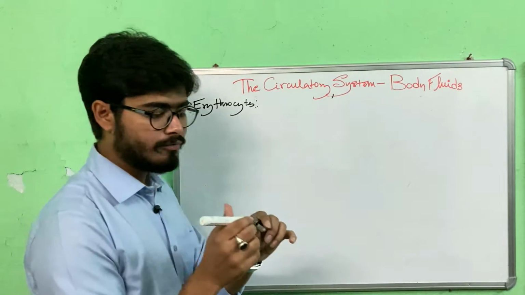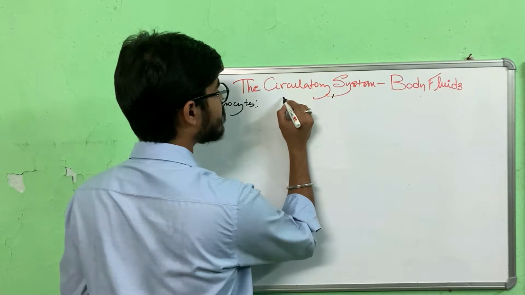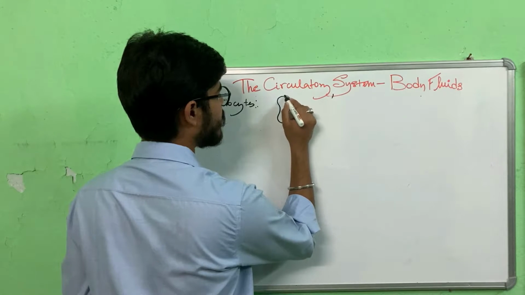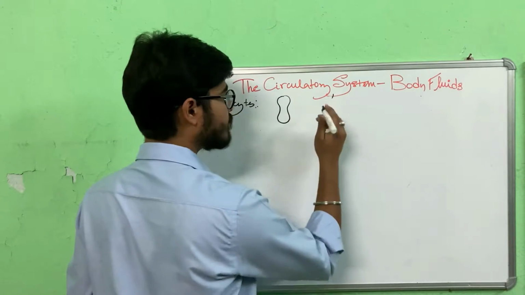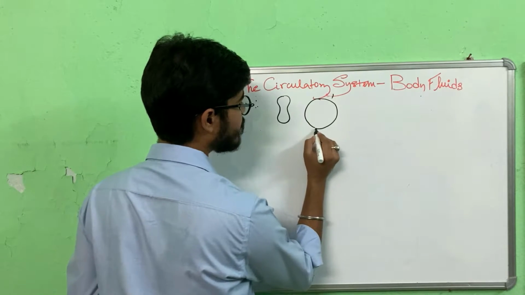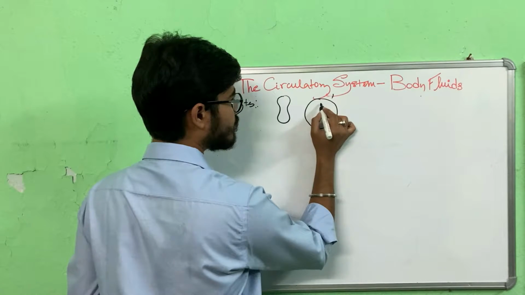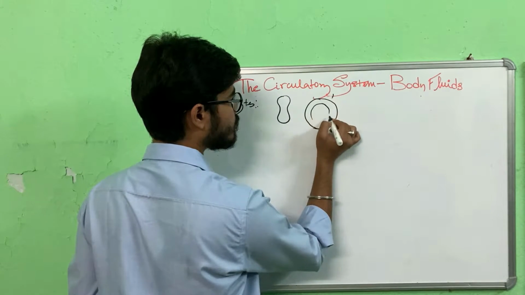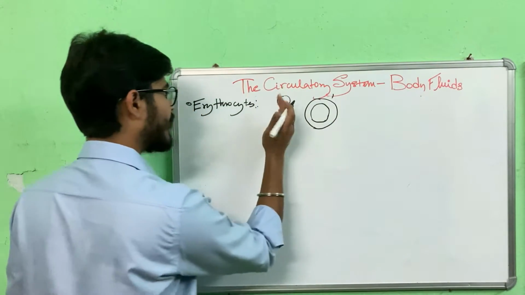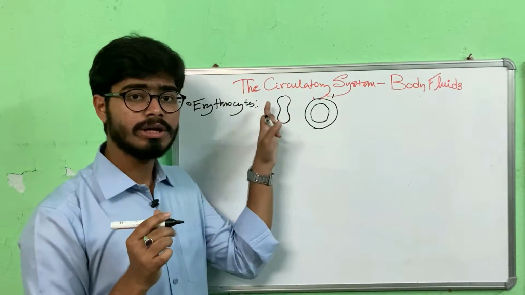If you see from an anterior view, it is disc shaped, but its boundary is thickened and the middle part is depressed. So from a lateral view, it appears to be biconcave in nature. It looks like this.